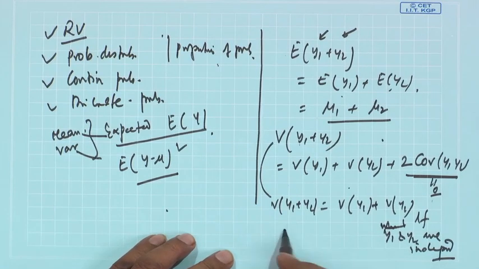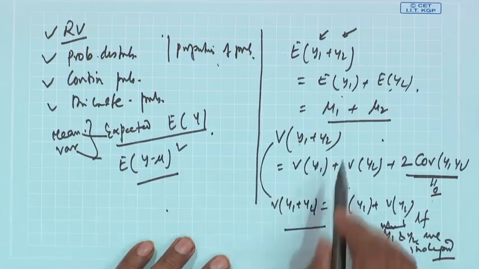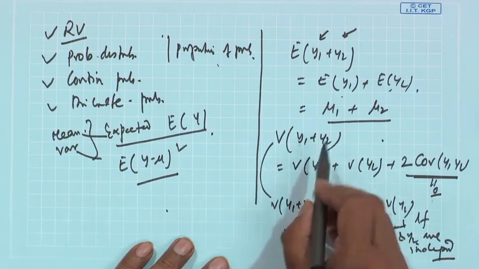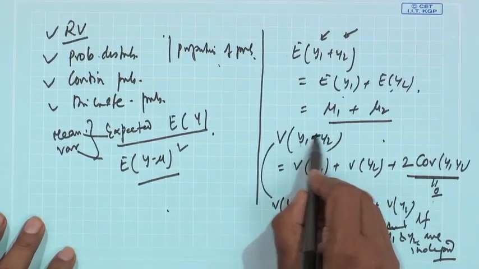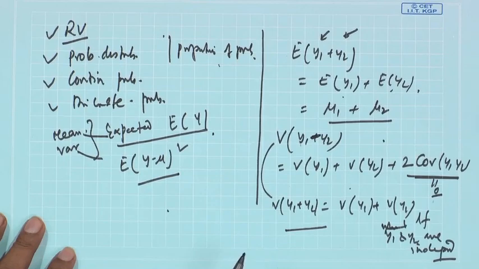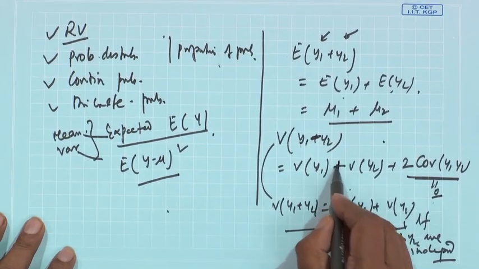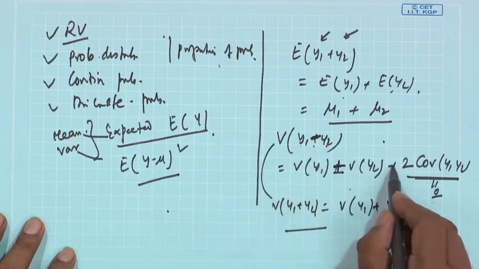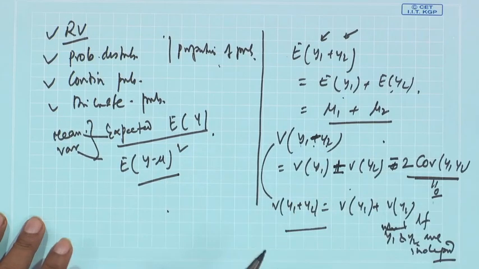Okay. So, the other way it will be like this. Suppose, instead of plus, I write minus here. It will not be minus, it will always be plus. This will always be plus irrespective of whether you write plus or minus here, but this will become minus.